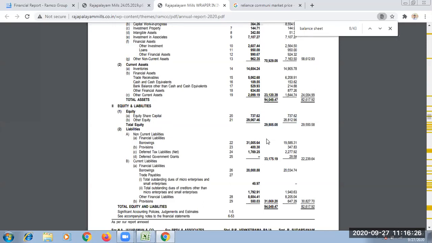Okay. ROCE, return on capital employed. To calculate that, you have to take this amount only. Return on capital employed, ROCE. Madam, are you getting it?